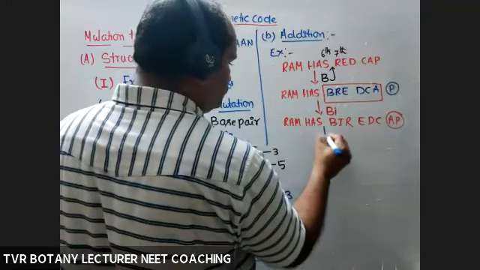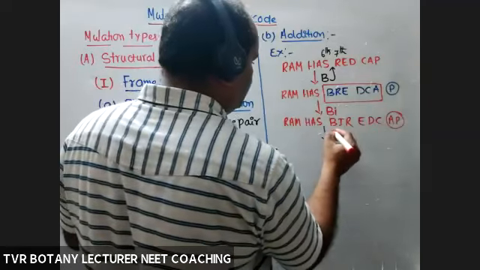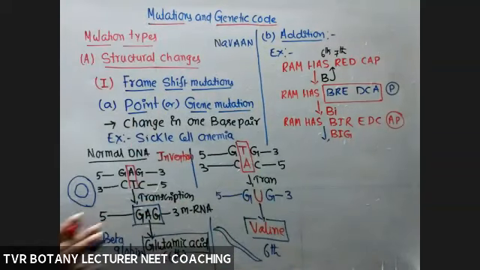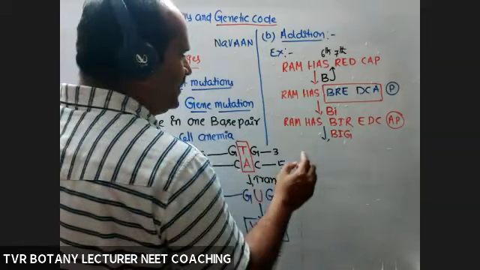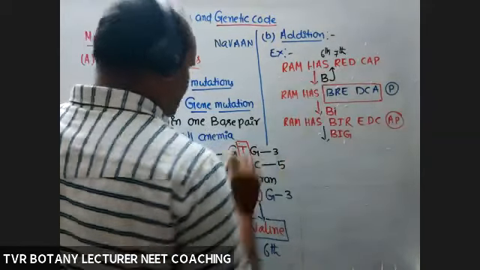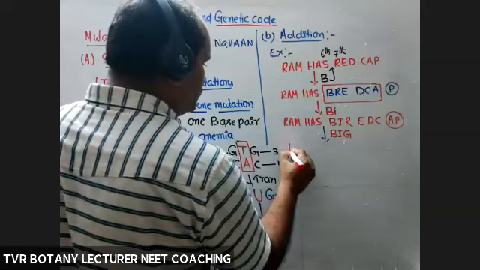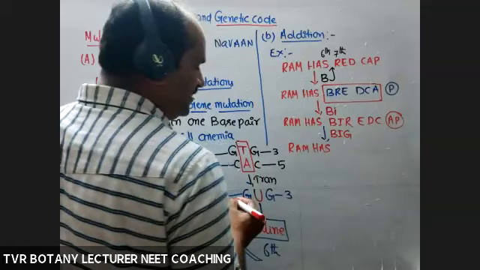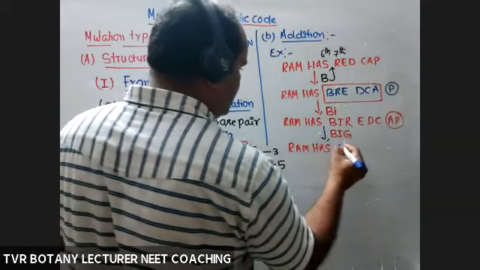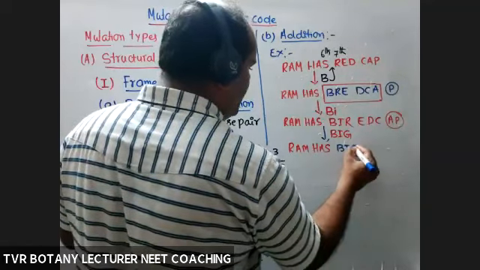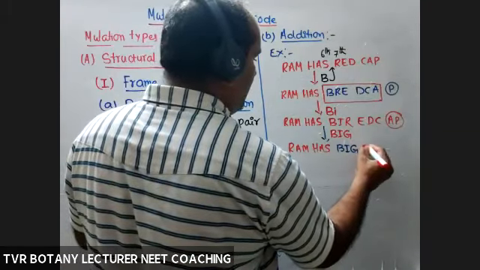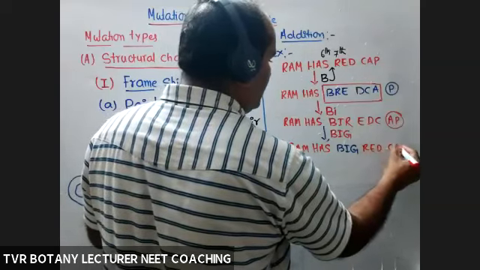Next, at a time, BIG. One complete triplet, BIG, a triplet or not, added in between has and red. So RAM has no change. Okay. Next, BIG, big. Next, RED, red cap.